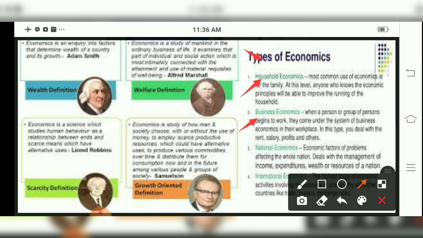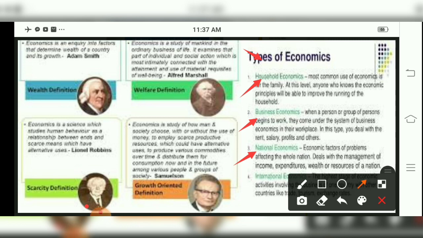Then the second one is business economics. When a person or group of persons begins to work, they come under the system of business economics in their workplace. At this time you deal with salary, rent, profits and others. Then national economics is there, that means related to the nation. National economics deals with the economic problems of income, expenditure, wealth and resources of the nation, children.